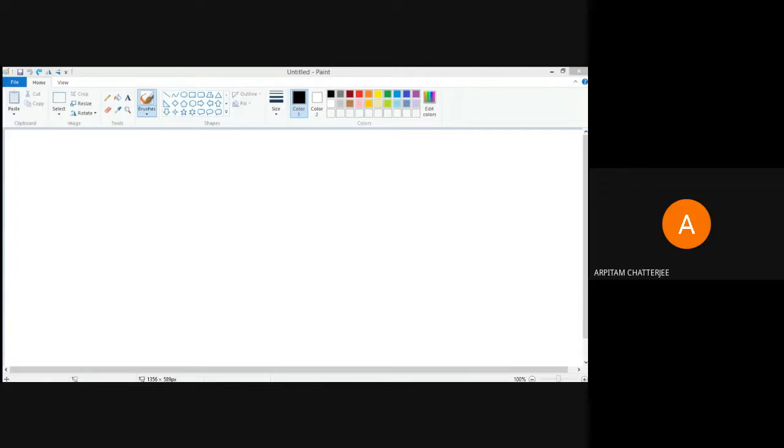Let us start with this. This is a very simple one. This is called the solution prioritization matrix. This process is very simple, but it is not limited to only packaging.